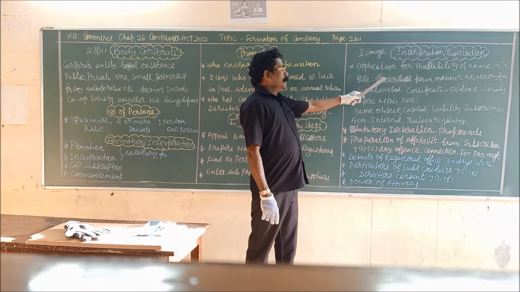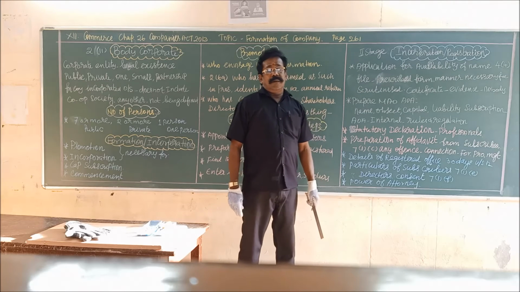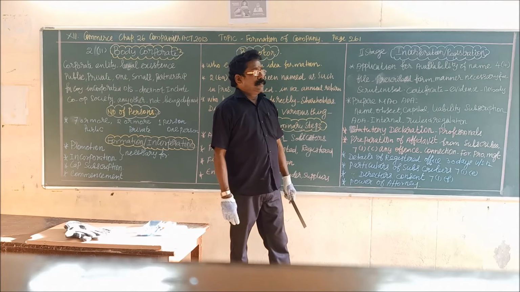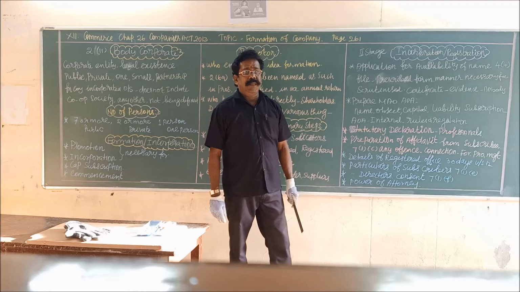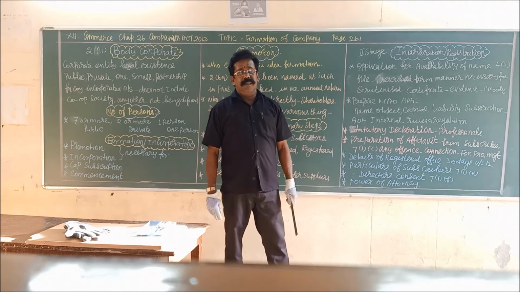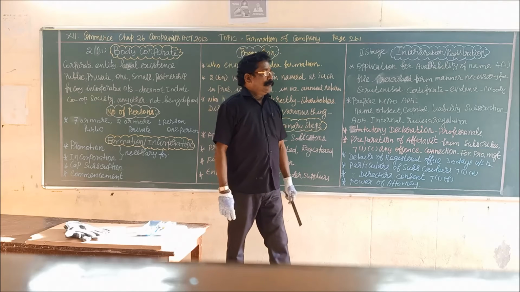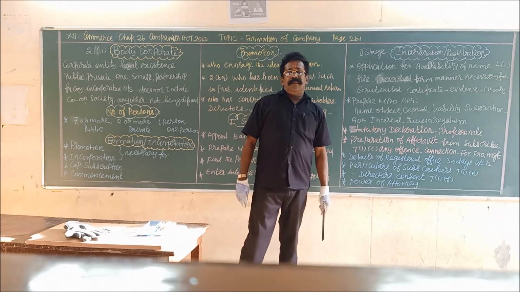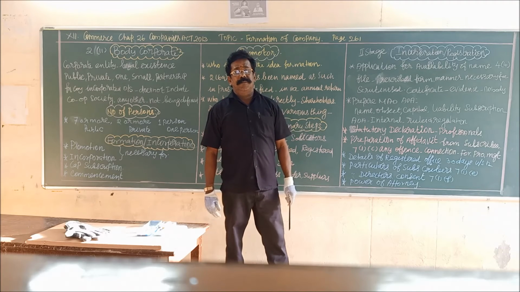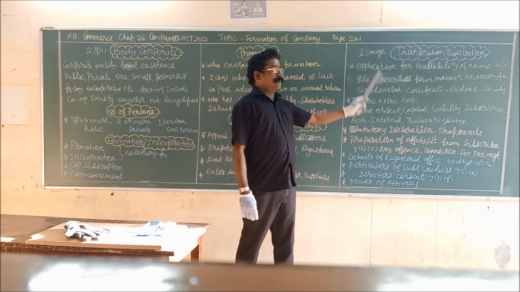Two important things you have to bear in mind for the application of a company, the name of the company. The name of the company should not resemble or be similar to a company which is already existing. And along with the name of the company, the name of the president or the word president or prime minister should not be included in the name of the company.